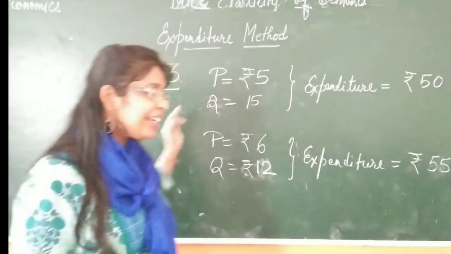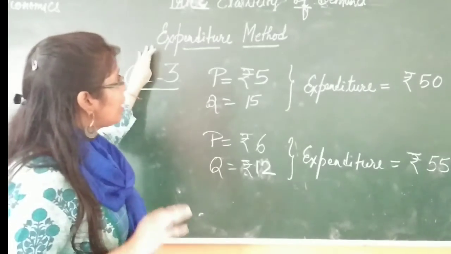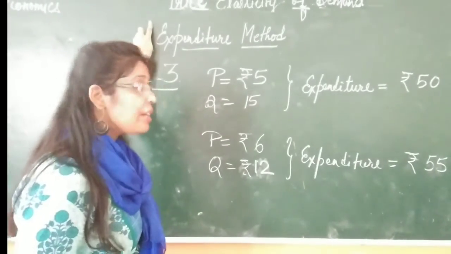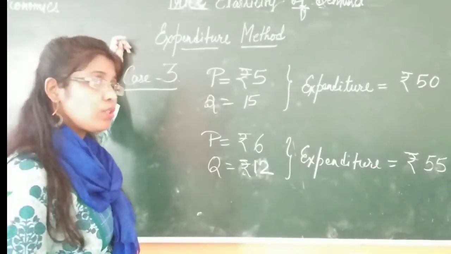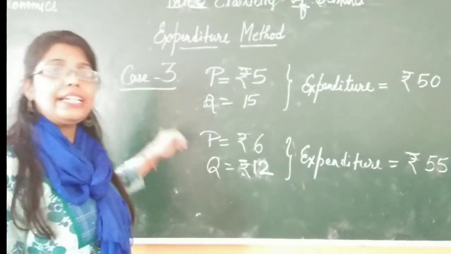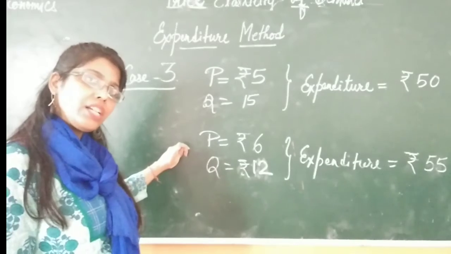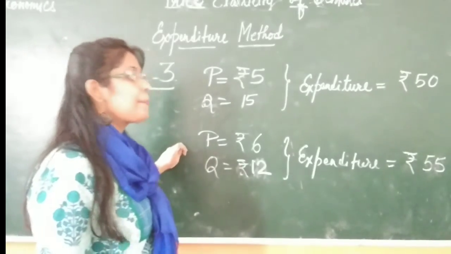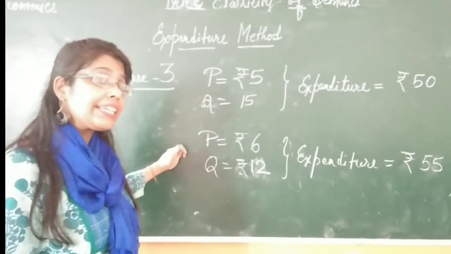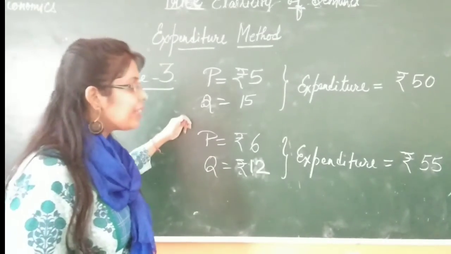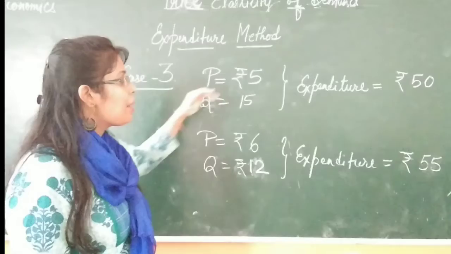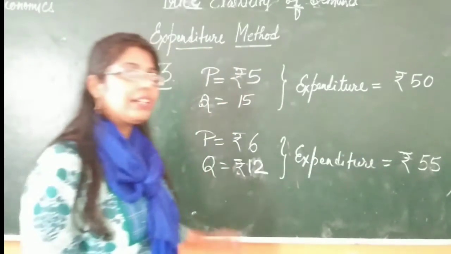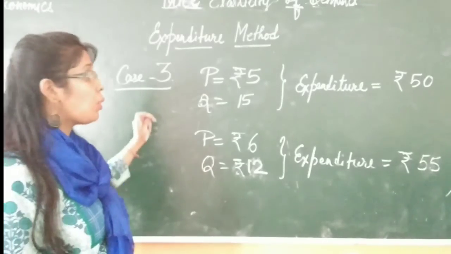So these were the three cases which you have studied under expenditure method while calculating price elasticity of demand. Case 1, ED is equal to 1. Case 2, ED greater than 1. Why? It implies inverse relation. Price increases, expenditure decreases. Price decreases, expenditure increases. Case third, price increases, expenditure increases. Price will decrease, expenditure will also decrease, where ED is less than 1, less than unitary. So this was all three cases.